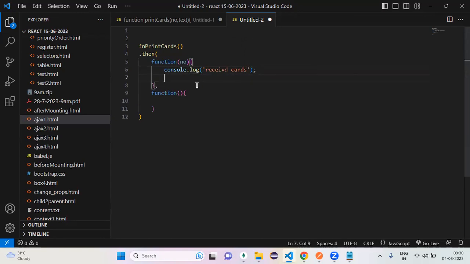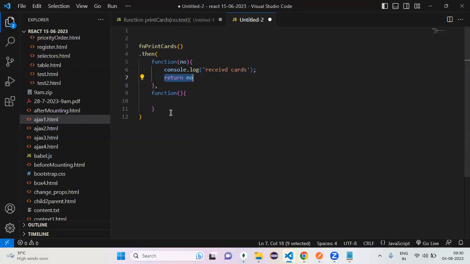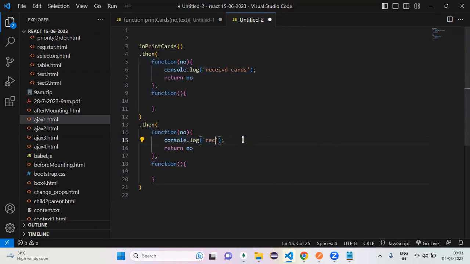For distribution, you have to give them to another person, so you have to return it. Once you return that, my then is written through a promise. So how can we handle it? One more then. Now can you start the distribution here? Yes.